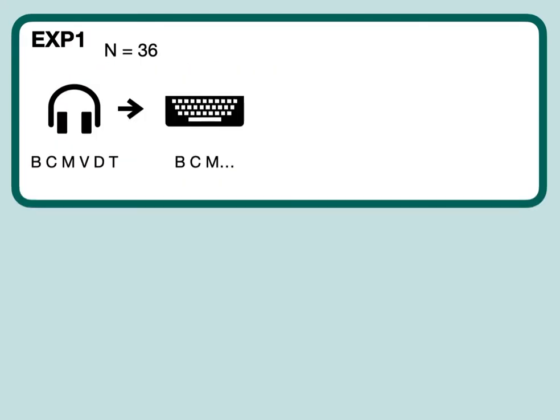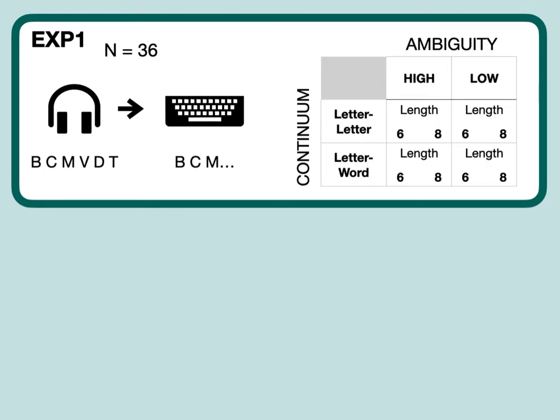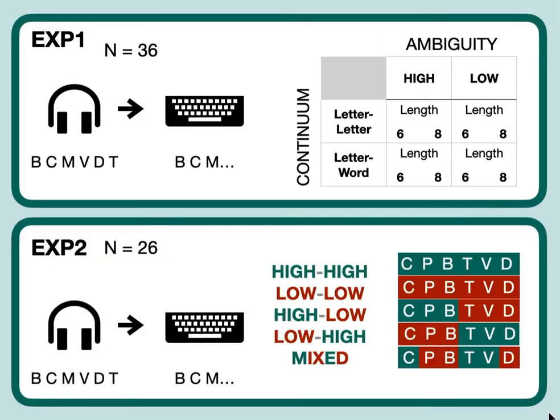Experiment 1 was a simple auditory letter span. Participants heard lists consisting of either high or low ambiguity letter sounds, selected from either letter-letter or letter-word continua, and the list was 6 or 8 items long. We predicted that recall would be poorer for high ambiguity compared with low ambiguity lists.